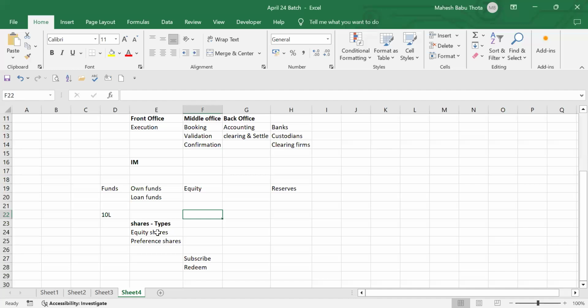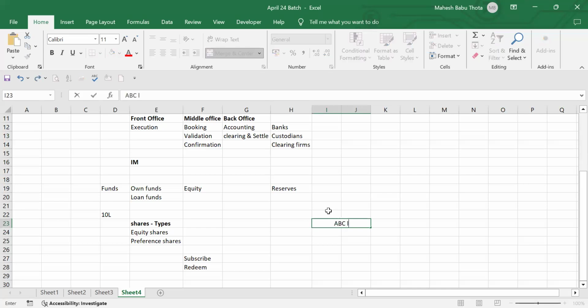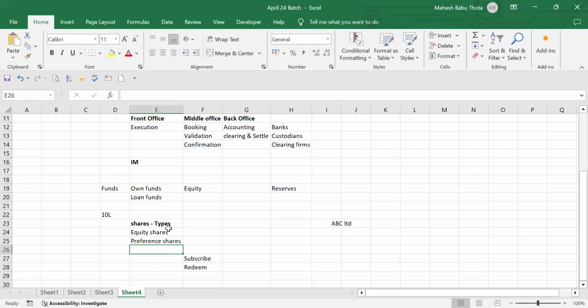Okay. So let's talk more about the features of equity shares and preference shares. You know the beauty of equity shares. Suppose I'm running a company. This example will be a bit interesting. I'm running ABC Limited. Equity shares and preference shares, both are owners only. And there is one more party called loan. Let's assume we got a loan from HDFC bank as well.